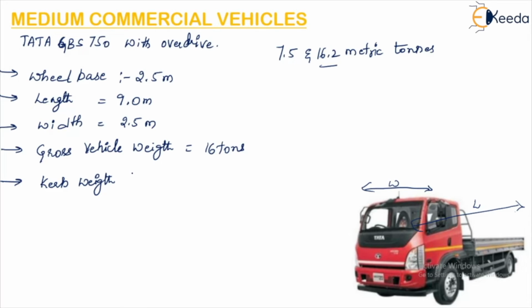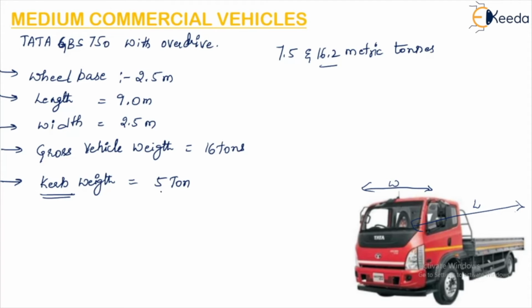The kerb weight is 5 tons. So I have discussed kerb weight. Kerb weight is the weight or mass of the vehicle along with standard equipment and the necessary operating consumables like the motor oil, lubricating oil, transmission oil. So all the oils together along with the standard equipment will form the kerb weight.